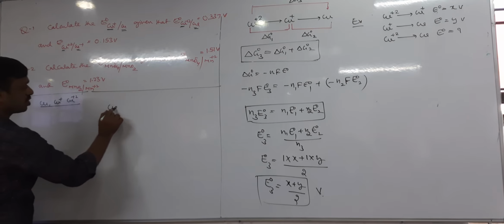So here, the next one. Here also, identify the different species. MnO4 minus, MnO2, again MnO2, Mn plus 2, MnO4 minus, Mn plus 2. So there are three species, no? MnO4 minus is there, MnO2 is there, Mn plus 2 is there. Yes or no? Then what is the oxidation number of MnO4 minus here? Plus 7, plus 4, plus 2 given.